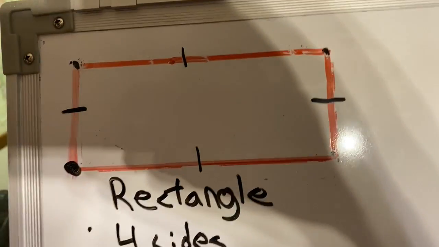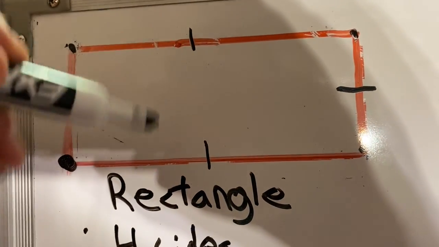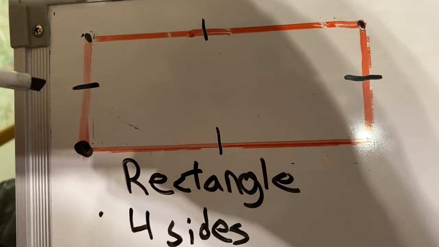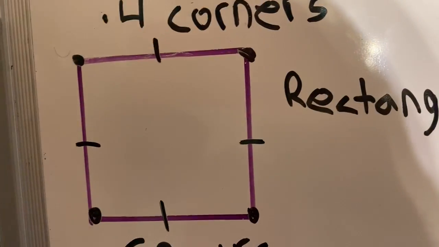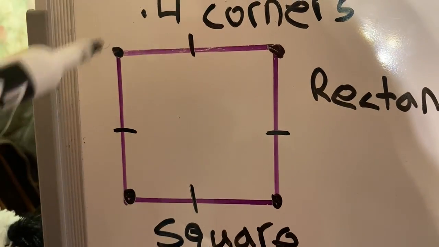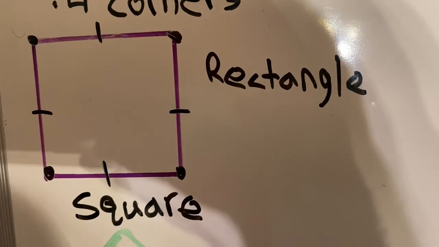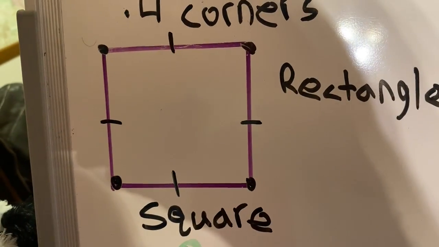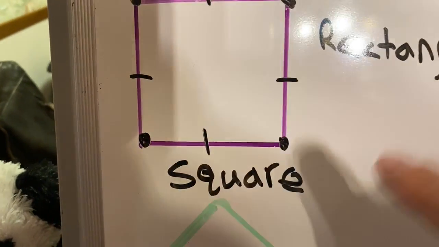If you come up here and look at this rectangle or even that rectangle, you see these 2 sides are a lot bigger than these 2 sides. But if we come down to the square, all 4 sides are the same. So a square is a rectangle because it's got 4 sides and 4 corners, but it's a special rectangle. That's why it gets its own name.